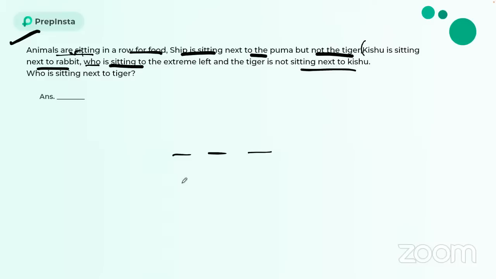Suppose this is the extreme left end, and rabbit is over here. Now they are saying Kishnu is sitting next to rabbit. If Kishnu is sitting next to rabbit and rabbit is extreme left of the row, so I can directly say Kishnu will be here. Yes or no? Now rabbit is here, Kishnu is here.